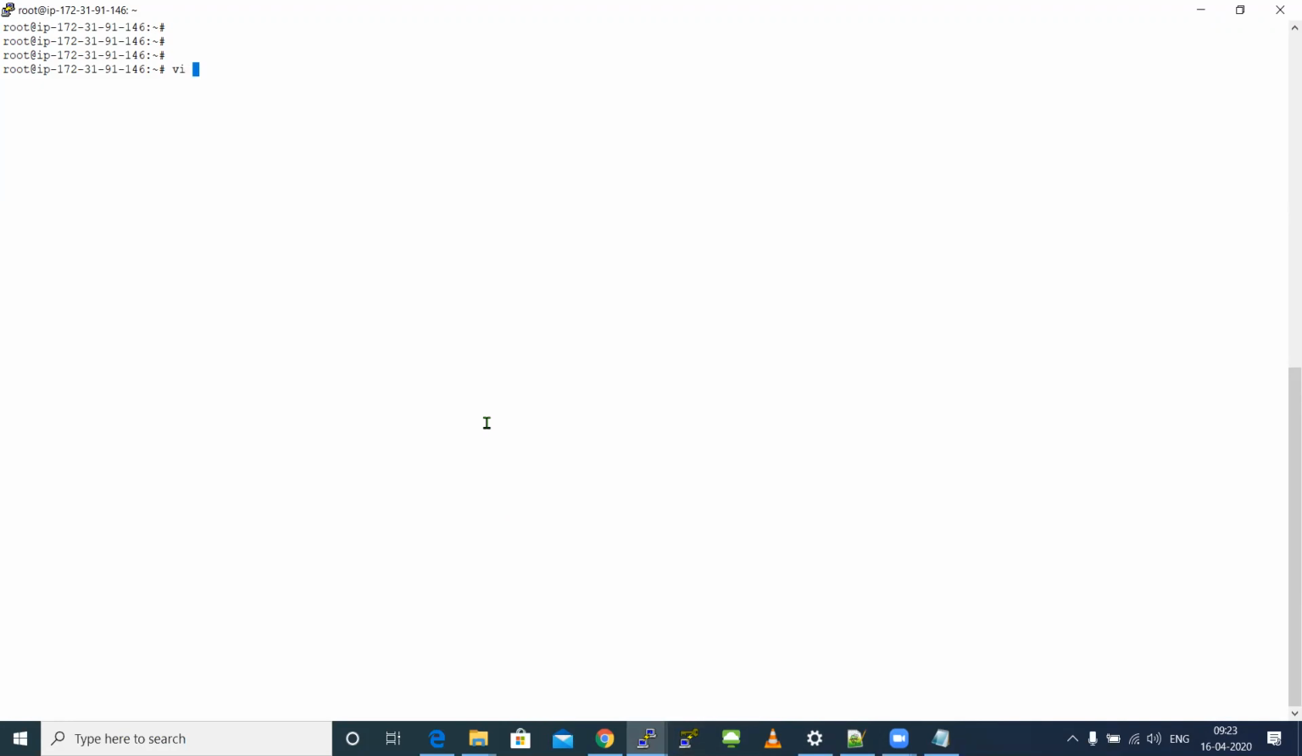So vi, the file name can be anything. Here I'm giving a simple name, webserver. It can be anything, but the extension should definitely be .sls, and you should write everything from your master only, nothing from your child.